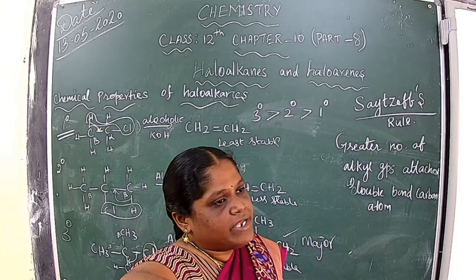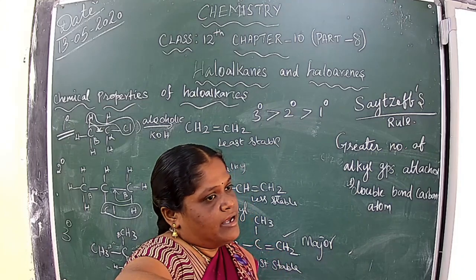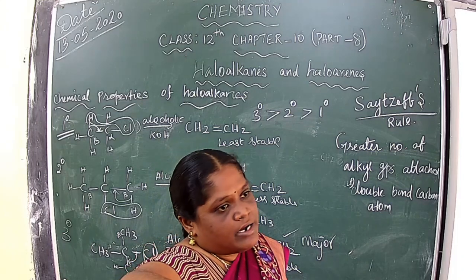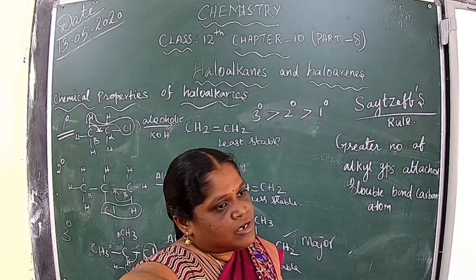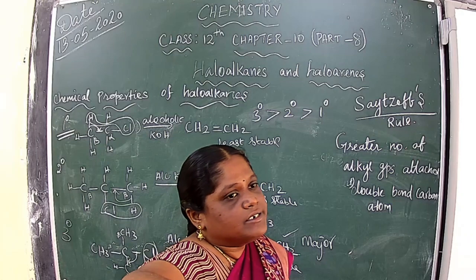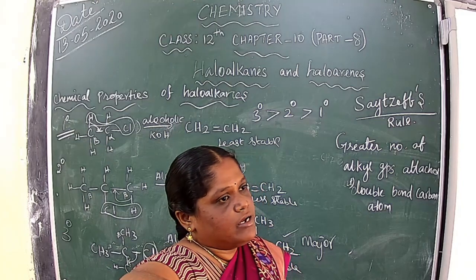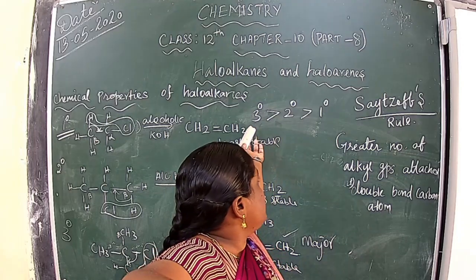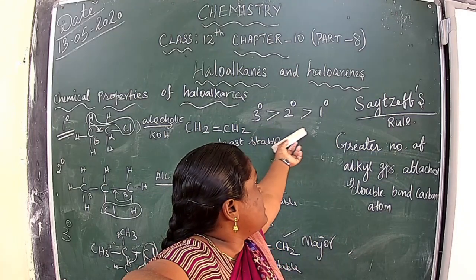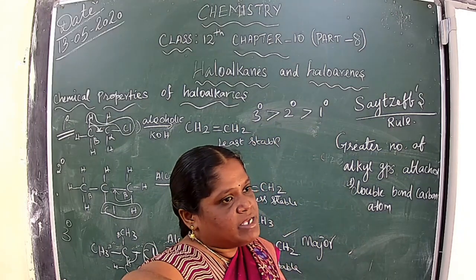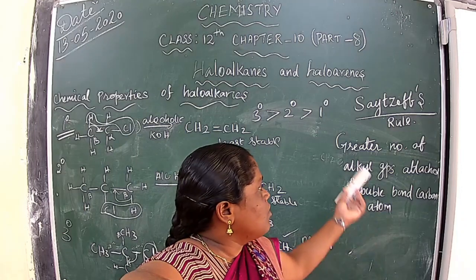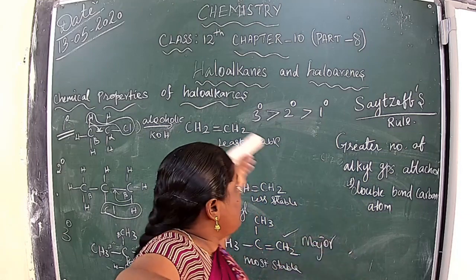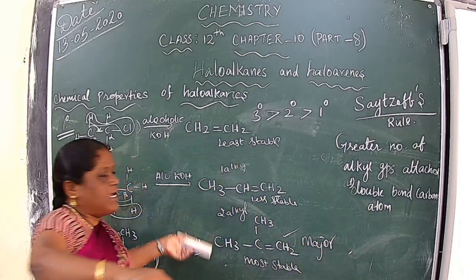According to Saytzeff's rule, if you are getting two or more products, we can identify which one is the major product. And the ease of dehydrohalogenation means the order for primary, secondary and tertiary. Tertiary is more stable, secondary next, and the least stable is primary. Understood? So according to this rule, we can identify the examples I wrote.